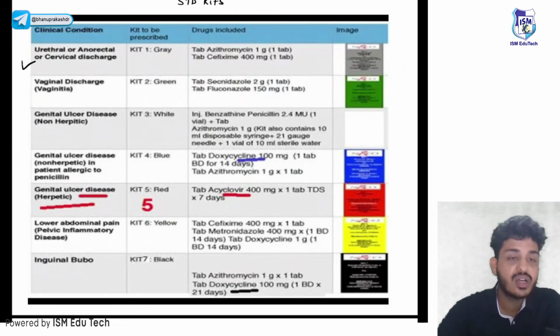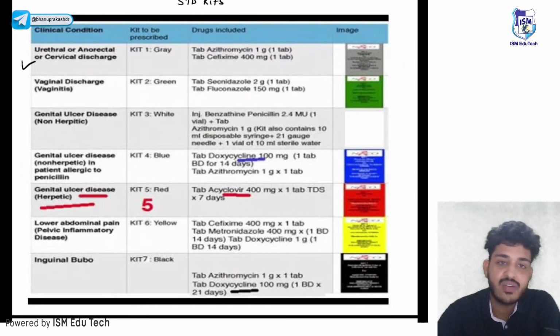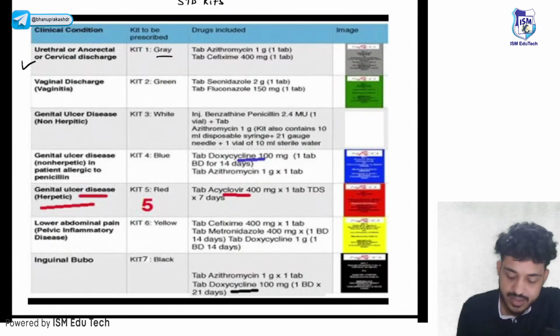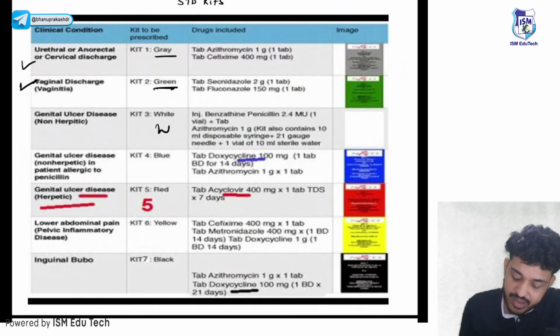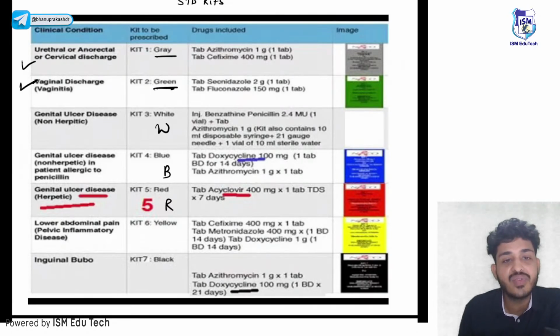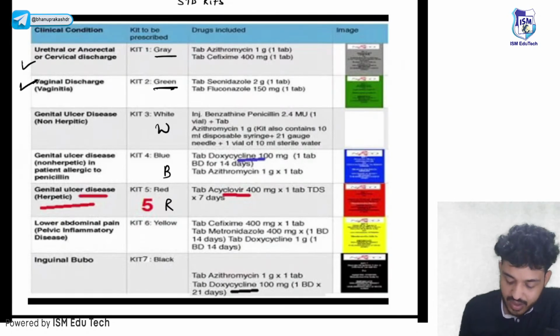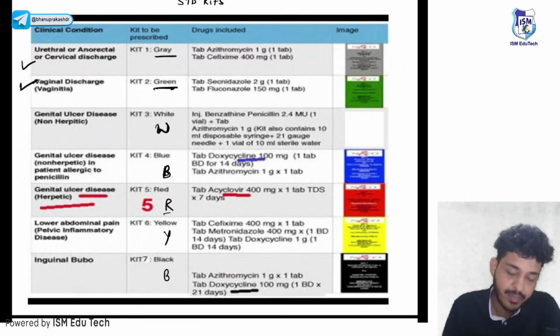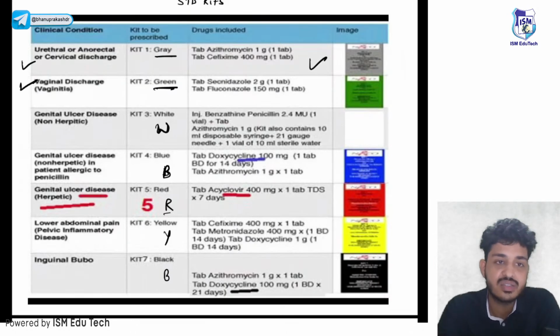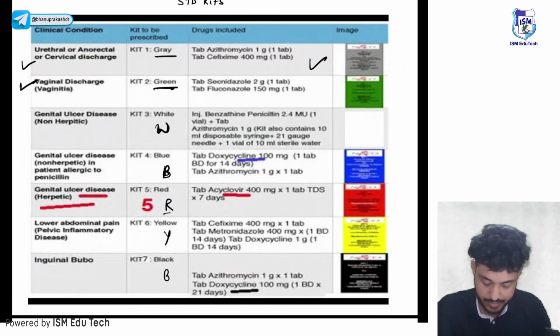I simplified it. If there is urethral, anorectal or cervical discharge, first thing gray, second thing green color, you should remember. First one is gray, second one is green. You can remember the Raynaud's sequence. One more question: Raynaud's phenomenon sequence, that is white, blue and red. I will show you the image. You can remember like that as well. White, blue and red, and then yellow and black. Okay, so this is the color coding. Drugs will be the same: azithromycin, cefixime. Why we are giving them, you should understand that. Okay, you should remember that.